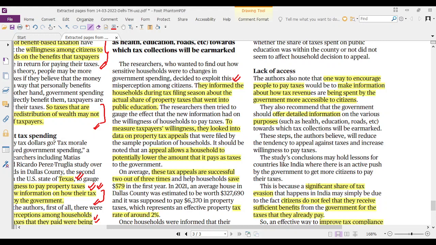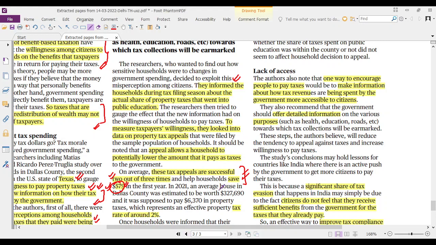So in this Texas study, almost 2 out of 3 times the appeals were successful. People could save almost $600, that is almost 40,000 rupees in Indian currency. So we can see that if people went for an appeal, there is a high chance, 2 out of 3 times, that their appeals will be successful and they'll save almost 40,000 rupees.